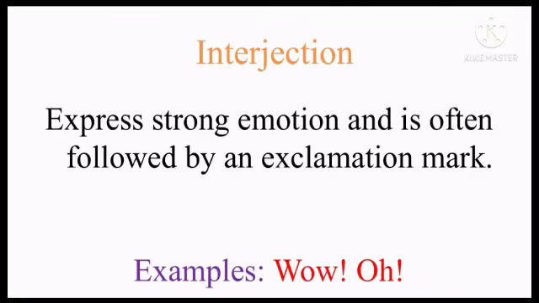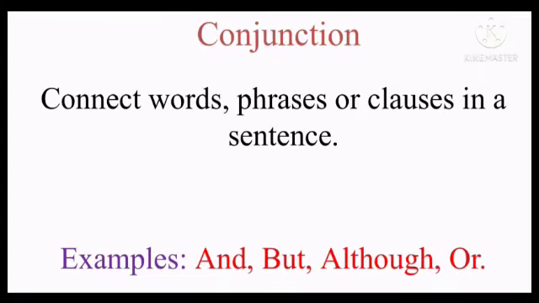Interjection: expresses strong emotion and is often followed by an exclamation mark. Examples: wow, oh. Conjunction: connects words, phrases, or clauses in a sentence. Examples: and, but, although, or.